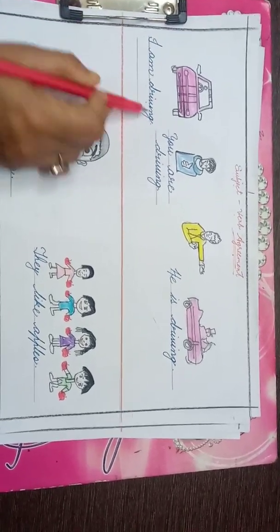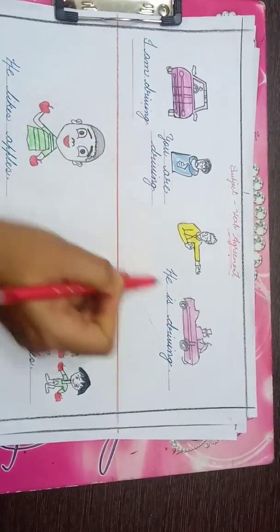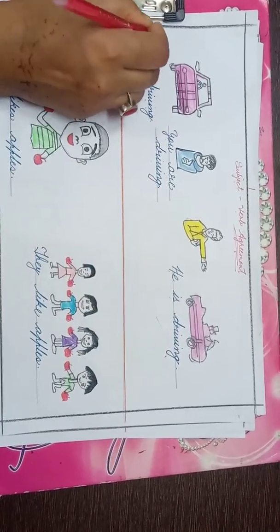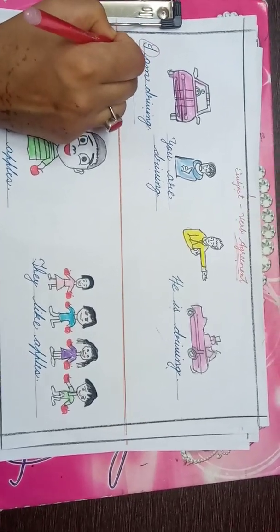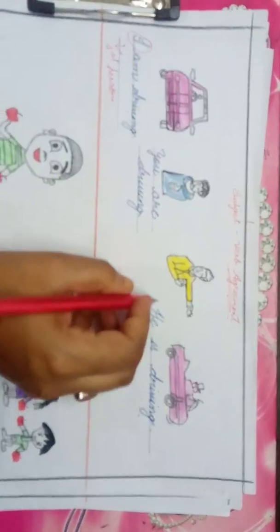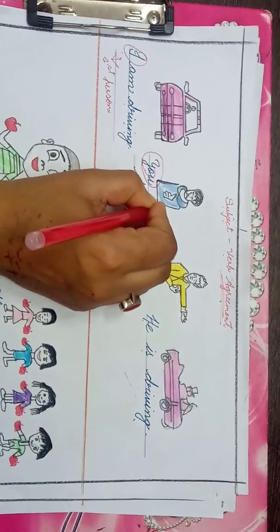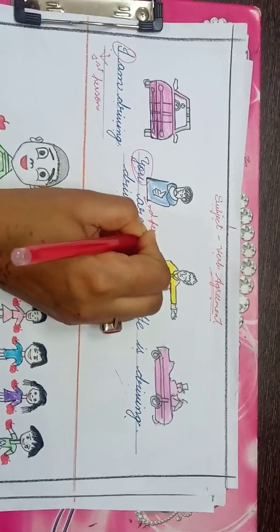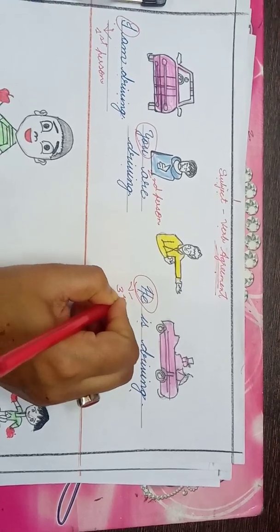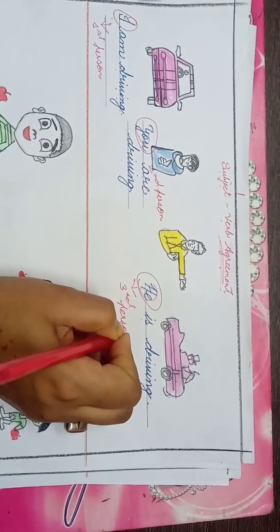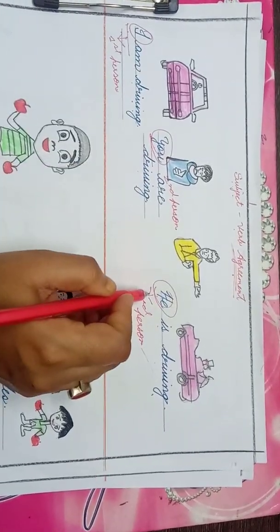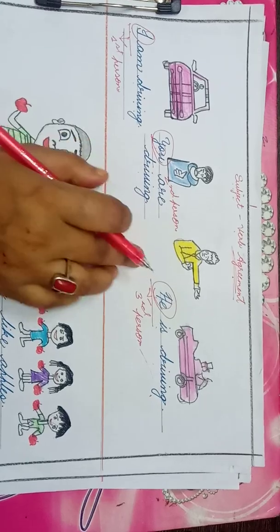I am driving. You are driving. He is driving. Now in the first sentence, I is the first person. Here you, second person, and he, third person. So we see that I, you, he. These are three different persons.